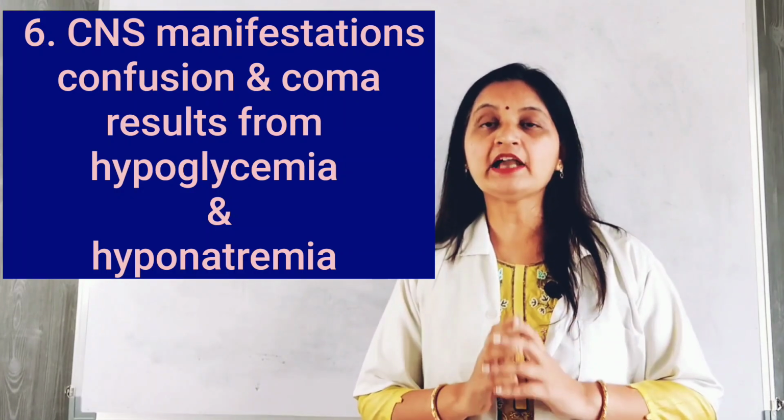So to sum up, aldosterone deficiency causes severe hypotension, shock, severe dehydration and severe electrolyte imbalances, whereas cortisol deficiency causes severe hypoglycemia, CNS manifestations such as confusion and coma, and GI manifestations such as abdominal pain, nausea and vomiting.